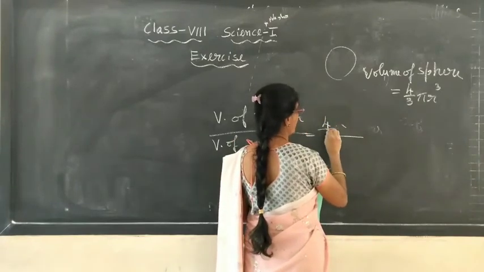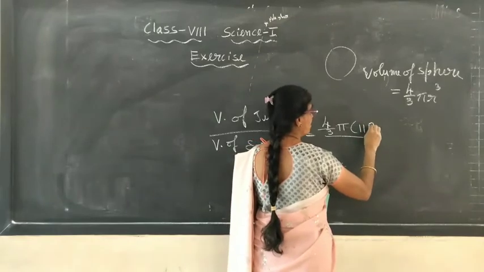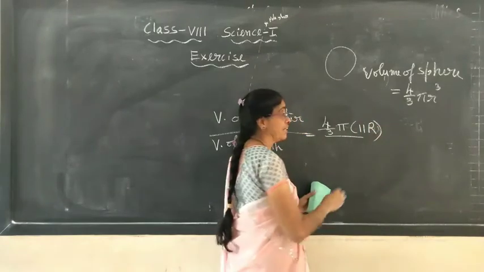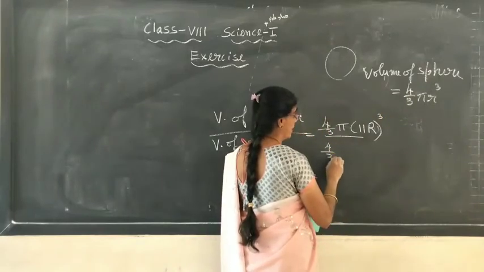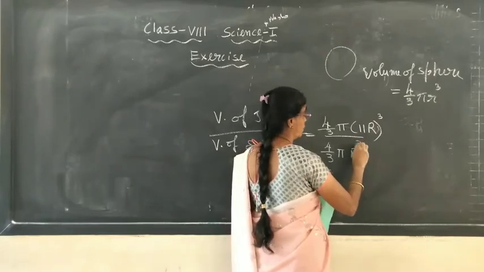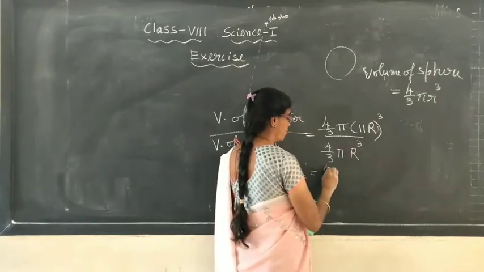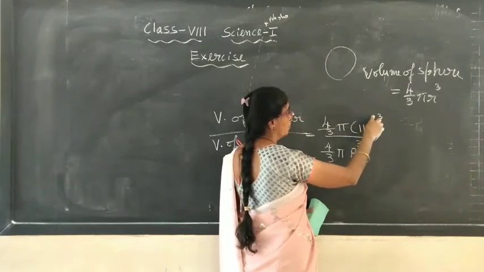So 4 by 3 pi, radius is 11 times the radius of the earth, so 11r, all cubed. For earth, 4 by 3 pi r cube, where the radius of the earth is r. Now if we simplify, it is 4 by 3 pi 11 cube r cube.